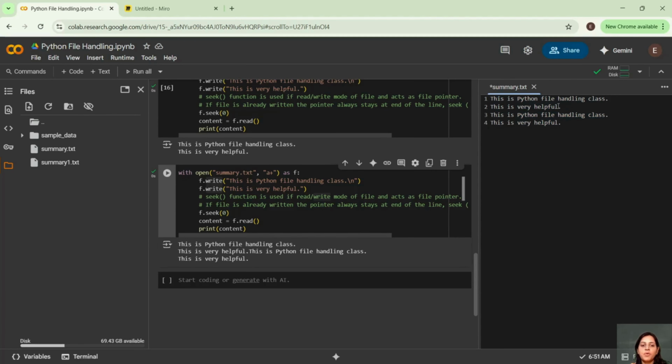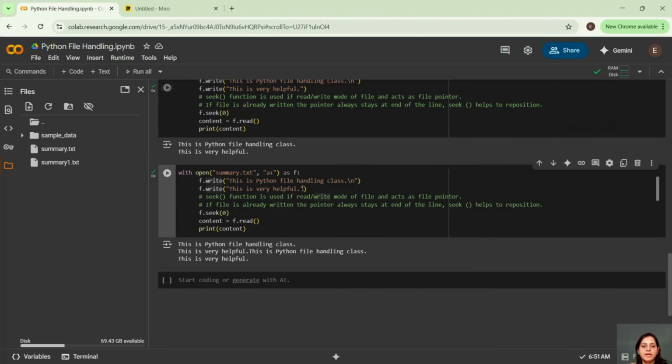That means by default, the pointer of your file is always at the last line, not the first line. But for reading, we start from the beginning. That's why you use seek. The seek pointer always points to the start, and it will start reading from there. It will start reading from the start, right?